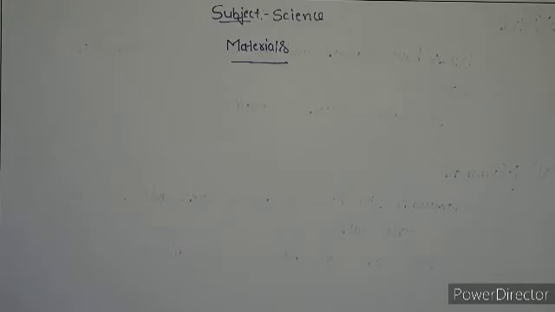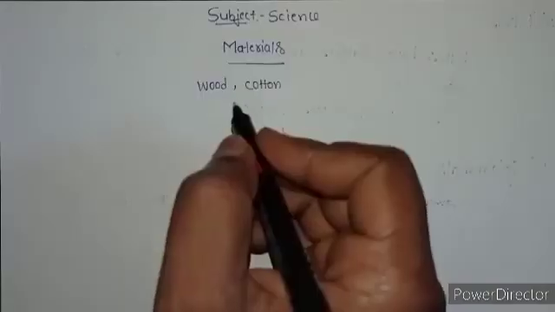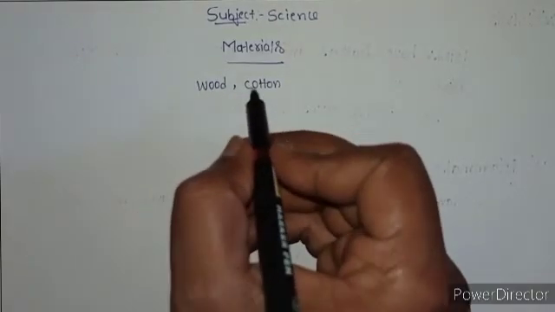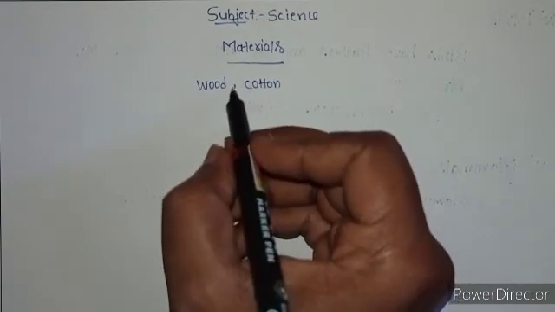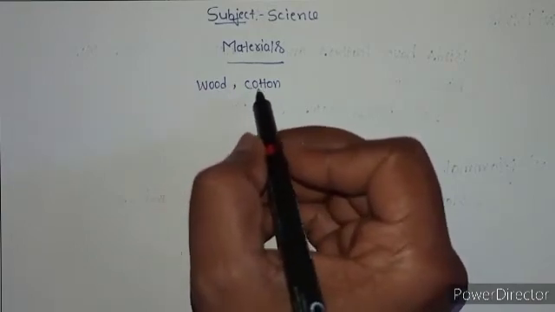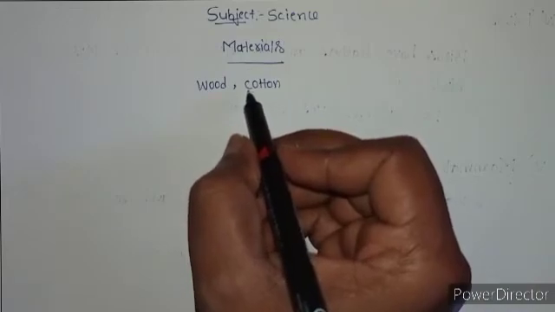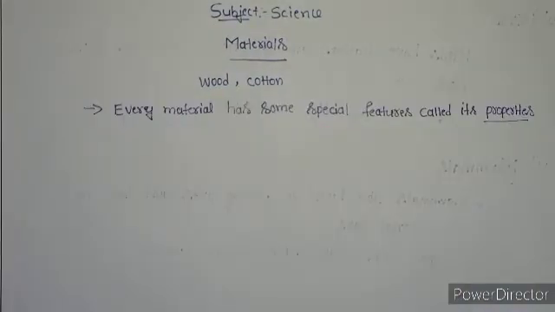If you take every material, for example, wood and cotton. Here wood is a hard material, right? Cotton is soft. Every material has some special features called its properties, which distinguish it from other materials, right? Here wood is hard, cotton is soft. Like that.